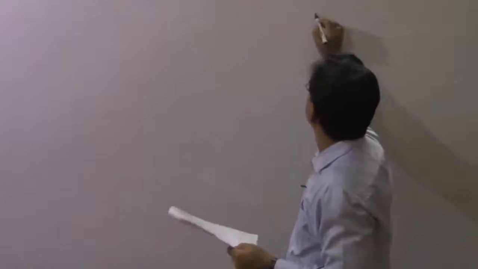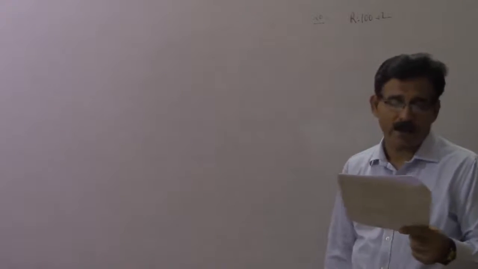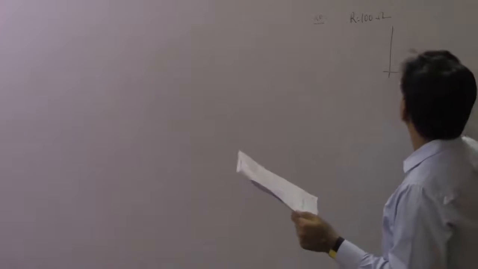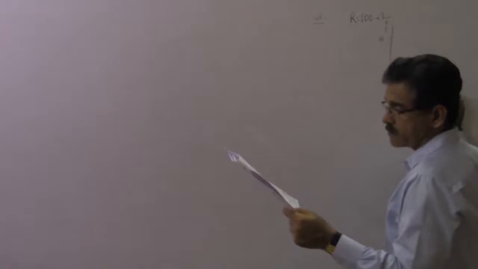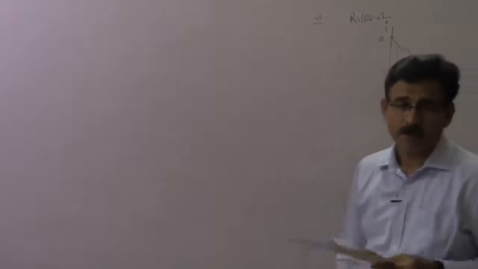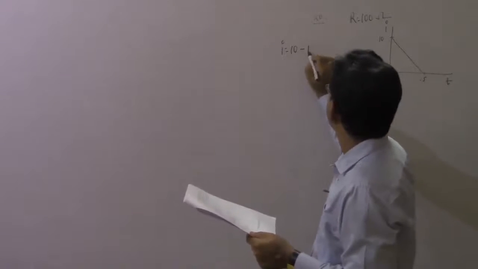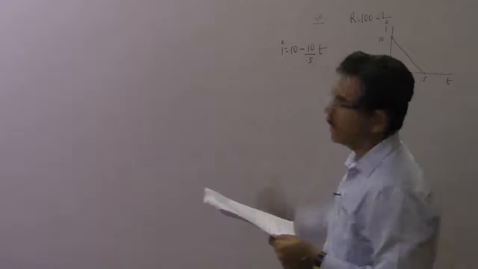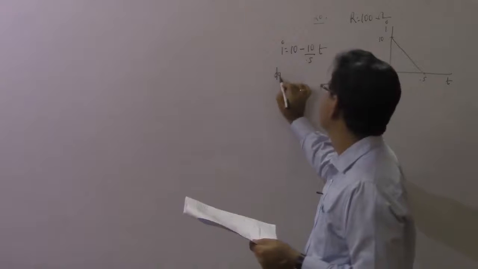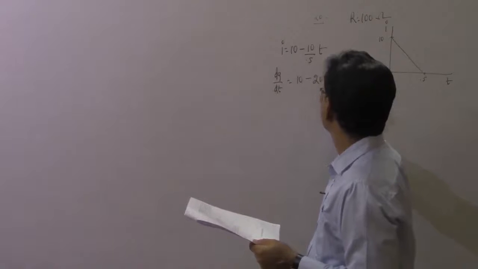Problem number 20. If you look at problem number 20, what is given to you? There is a coil of resistance 100 ohm. R is given to you as 100 ohm. You are given a graph between current I, which starts at 10, and time t, which goes up to 0.5. Can you write the equation for me? Sure you can. I is equal to 10 minus 10 by 0.5 into t. I is equal to dq over dt is equal to 10 minus 20 t.